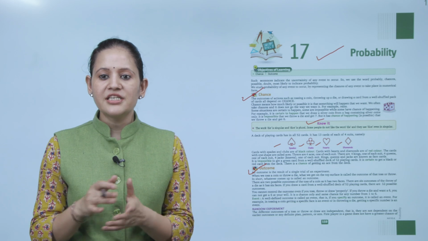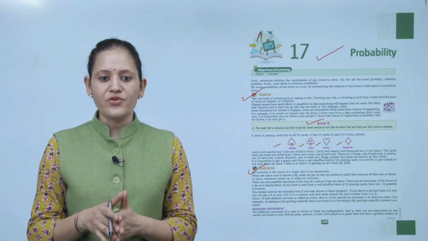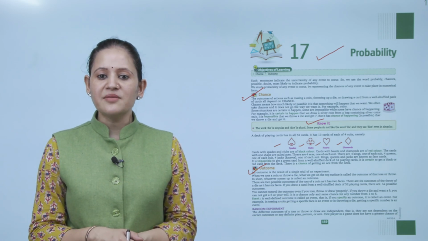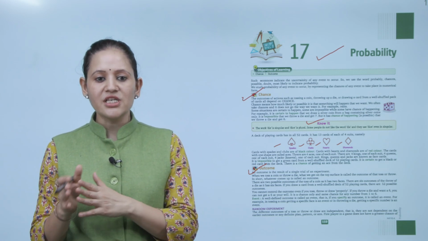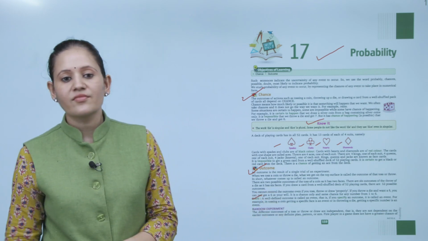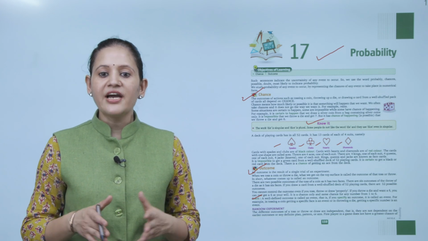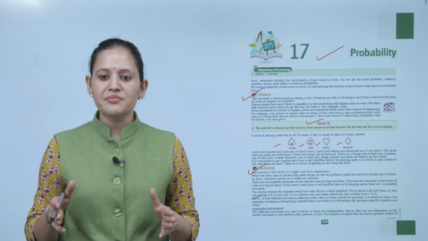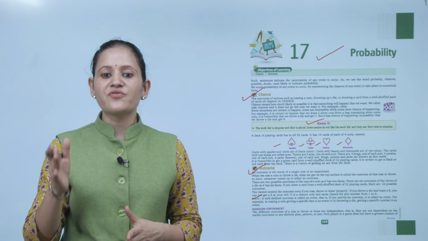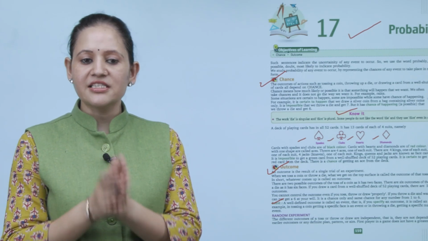You cannot control the outcome even if you toss, throw or draw properly. If you throw a die and you want 6, you cannot get the 6 at your will. हमेशा ज़रूरी नहीं कि आपको 6 मिले. It is the chance only, the same chance for any number from 1 to 6. Next is event. Event: a well-defined outcome is called an event. That is, if you specify the outcome, that is called the event. For example, in tossing a coin, getting a specific face is the event, or in throwing a die, getting a specific number is the event.